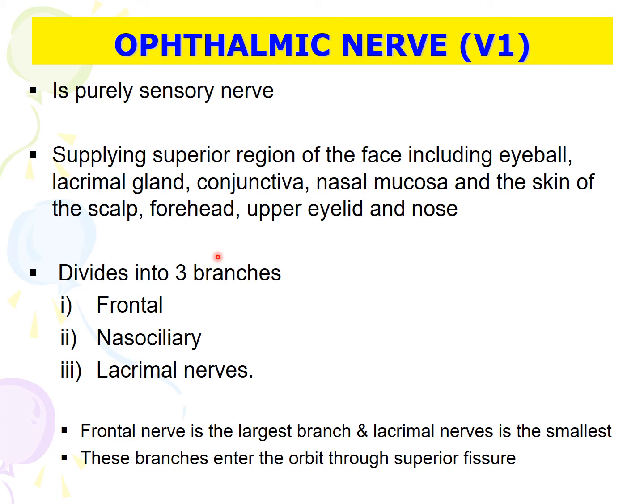Ophthalmic nerve is a pure sensory nerve. It is the first branch of trigeminal nerve. It emerges from the brainstem in the lateral aspect of pons, and it supplies the superior region of the face, including the eyeball, lacrimal gland, conjunctiva, nasal mucosa, skin of the scalp, forehead, upper eyelid, and nose. And it divides into three branches: the frontal branch, which is the largest branch, nasociliary branch, and lacrimal branch.